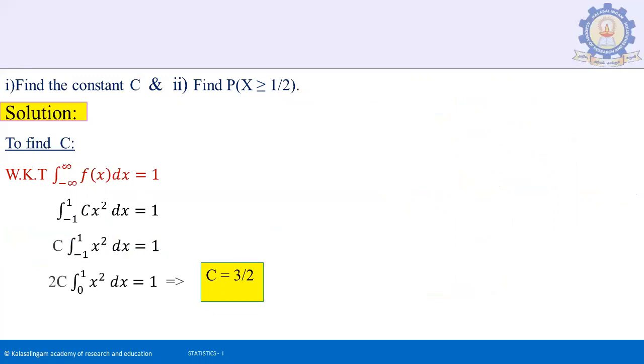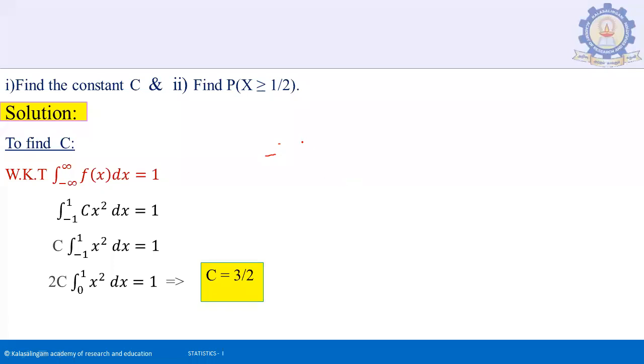So here we know that the integral from minus infinity to plus infinity of f of x dx is equal to 1. We know the function ranges from minus 1 to 1. So here modulus of x less than or equal to 1 means minus 1 less than or equal to x less than or equal to 1. This is the total probability property: the integration from minus infinity of f of x dx equal to 1.